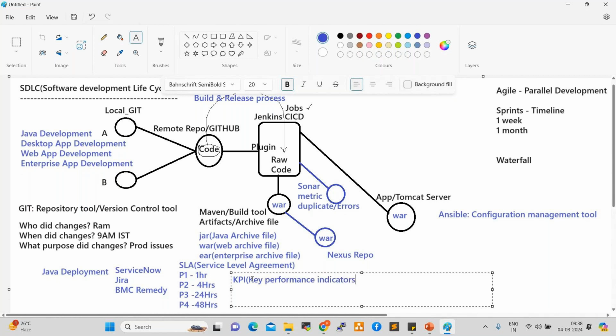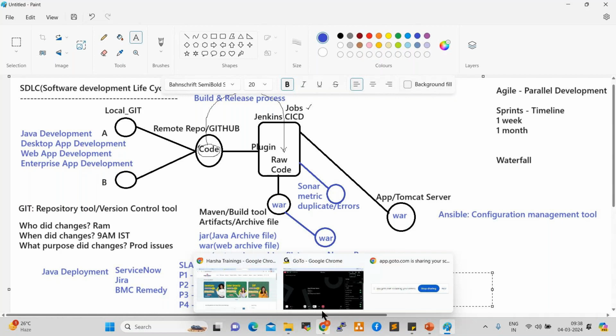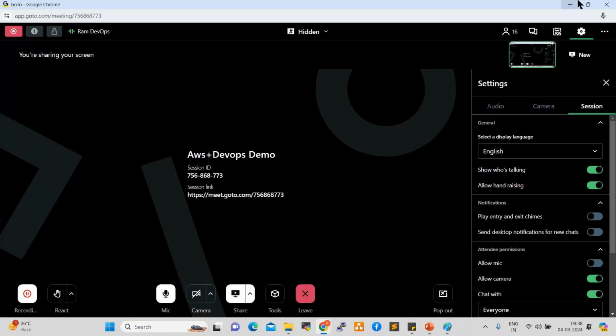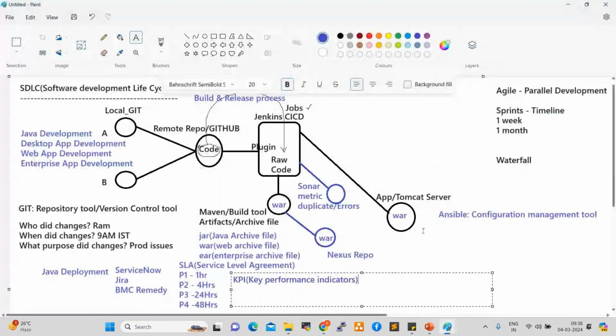So what are key performance indicators? Anyone? What are key performance indicators? Key metrics. Yeah. So our performance will be degraded. Performance will be impacted, right? So when we talk about KPIs, positive KPIs are there, negative KPIs are also there. What is a positive KPI?